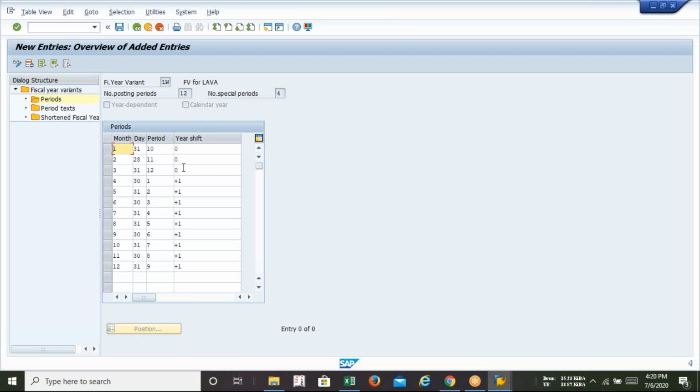So what do you think, guys? Every year I need to configure it, or I configure it once and it will last for a long time? What do you want, guys? Every year you just come and configure it at the very beginning, or once I configure, it will last for the lifetime, I mean, till the business exists. So obviously the second option is best. Once I create it, it will last for the lifetime of the business. So that's why the year shift part is required.